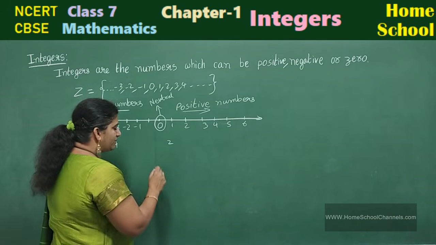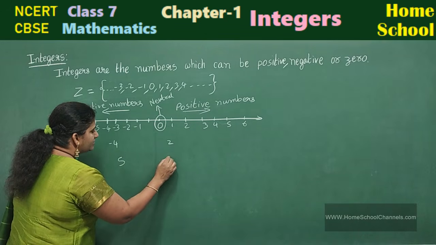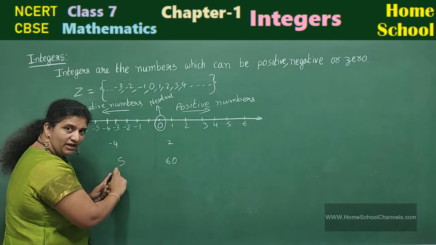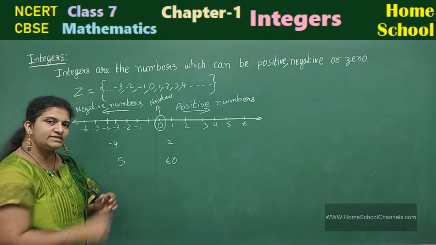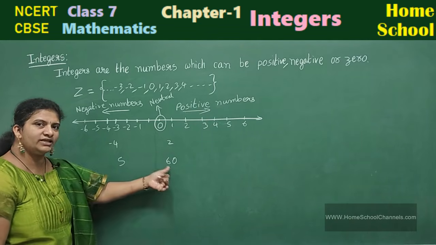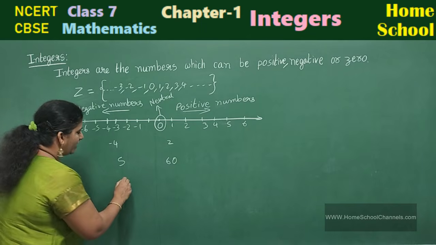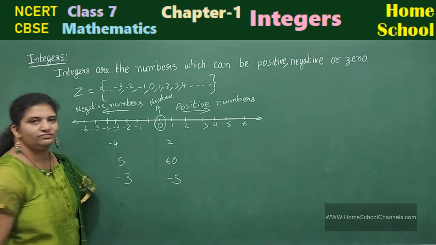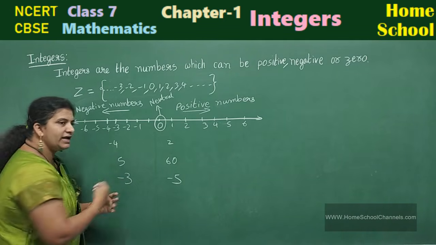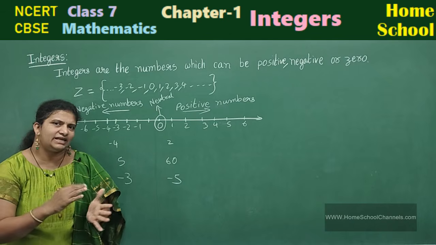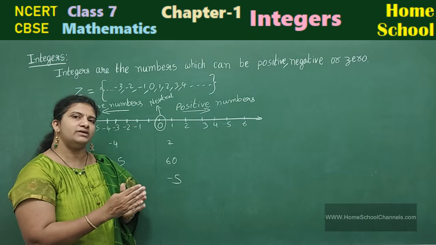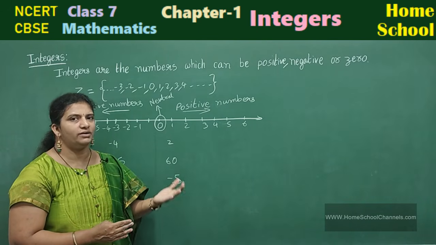Suppose in two positive numbers, you take another example. 5 and 60, I'll say. Which is greater? Both are positive. 5 is greater or 60 is greater? 60 is greater. So 60 is the greatest number. The smallest number among these two is 5. Suppose I take -3 and -5. We have two negative numbers. In these two negative numbers, how can I say which is greater and which is smaller? Observe here. Whereas in positive numbers, the greatest number is greater and the smaller number is smaller.